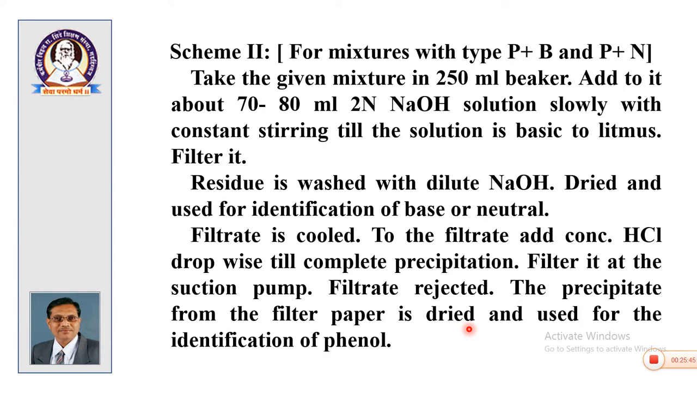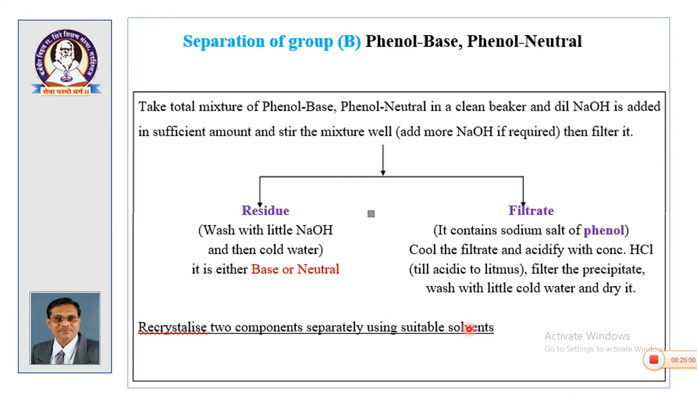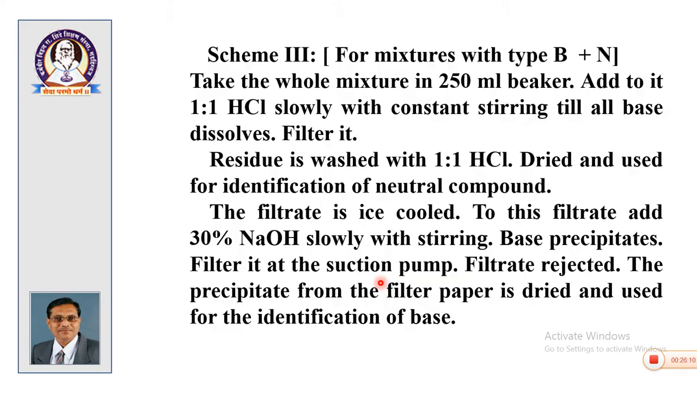So, when you have a mixture of phenol plus base or phenol plus neutral, you convert the phenol into its sodium salt by treating with sodium hydroxide, and the residue will be base or neutral. So, in this way, by scheme 2 you separate phenol. This is again the flow chart for the same. So, the filtrate contains sodium salt of the phenol. By addition of HCl you separate the phenol, the residue will be base or neutral.